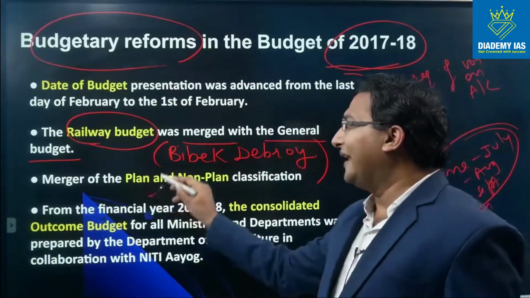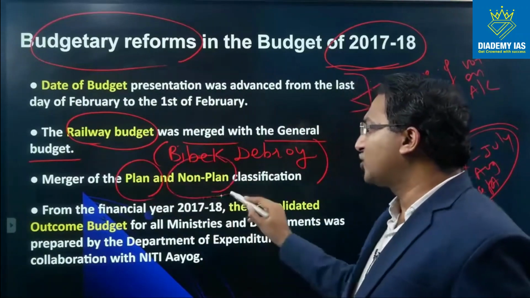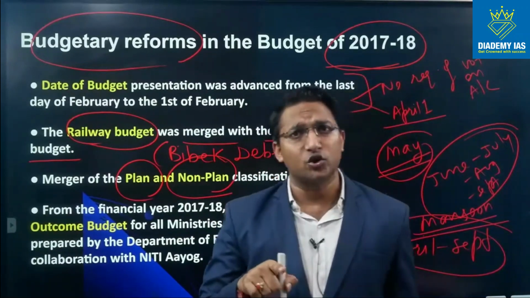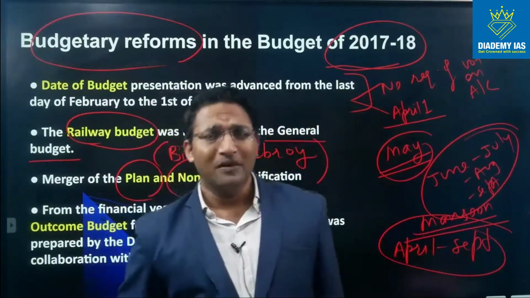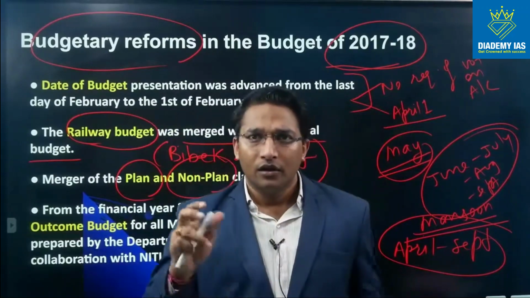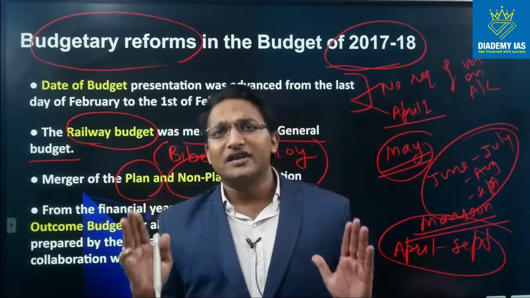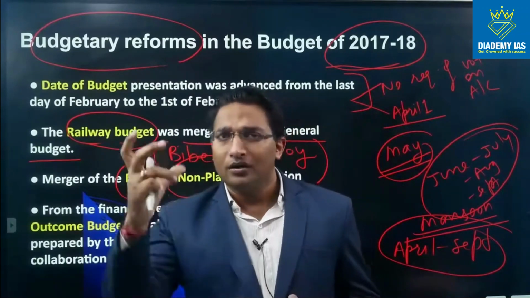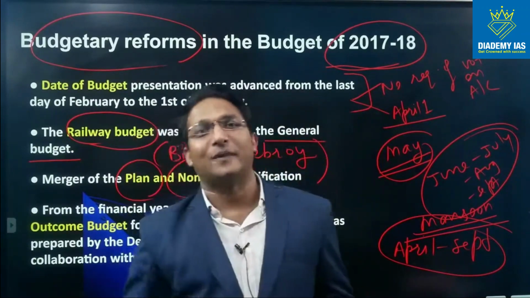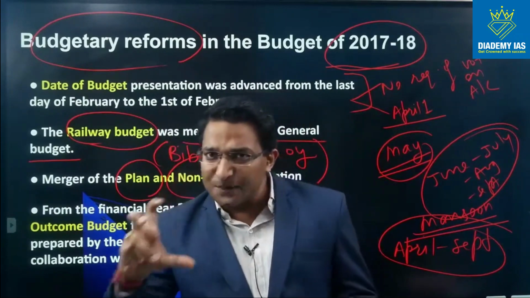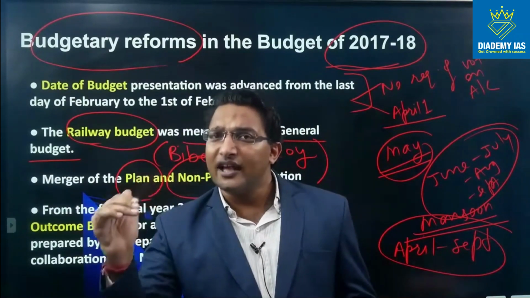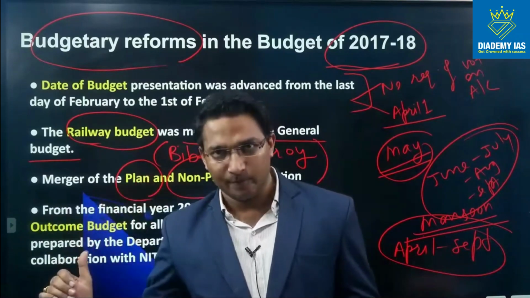Then the merger of the plan expenditure and non-plan classification. What is this? Although we will discuss this issue in the next session, let me give you a glimpse. Till 2017-18, the expenditure done by the government was divided into plan expenditure and non-plan expenditure. Plan expenditure means the expenditure which is as per the 5-year plan.